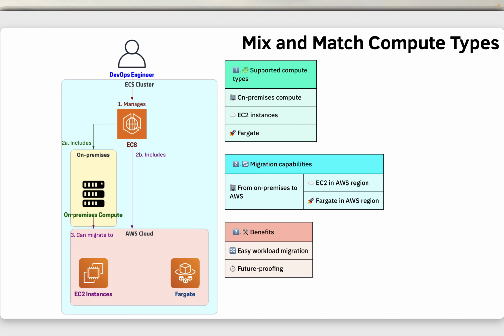So when you start, you can start with on-premises hardware and you install the ECS agent, but you will be using the interface provided by Amazon ECS. You can start managing it from there, and slowly or gradually you can move to Amazon ECS provided hardware, basically EC2 compute, which is supported by that. So you can mix and match. So it's a hybrid approach. So you can continue to migrate completely from on-prem to cloud, or you can have some kind of 50-50 split hardware setup, or you can continue to use your on-premises environment 100%.